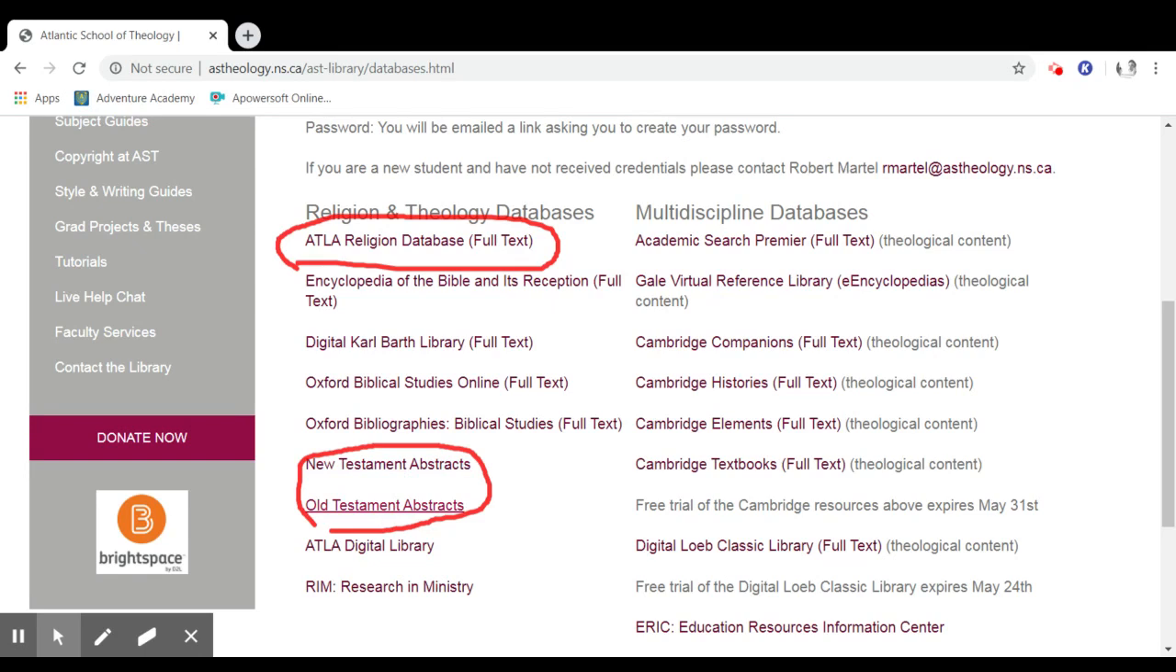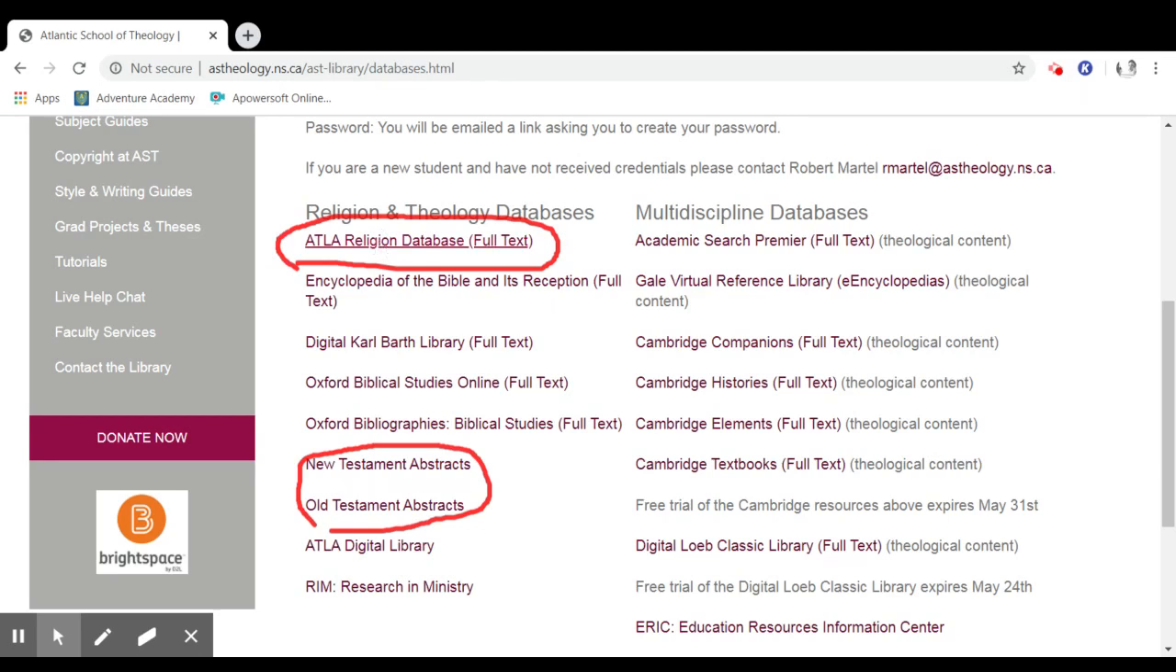They're databases filled with abstracts, there's no full text content, but the subject matter is far more focused. It's scriptural subject matter, while the ATLA Religion Database is a variety. You're going to have history, systematic theology, pastoral theology, and scripture. If you hover over them, you'll get a description.